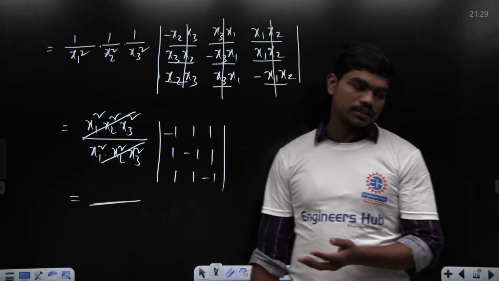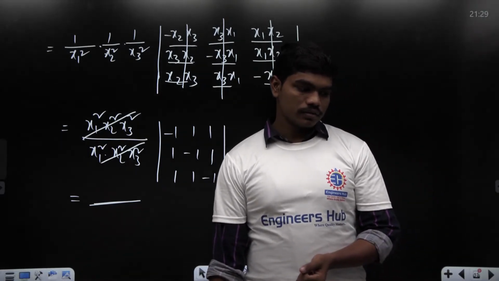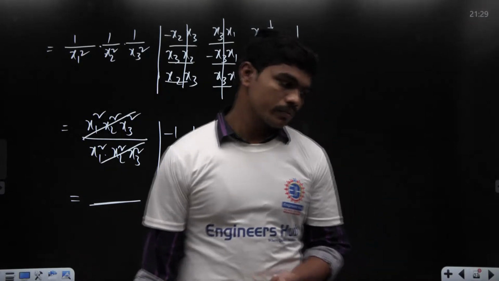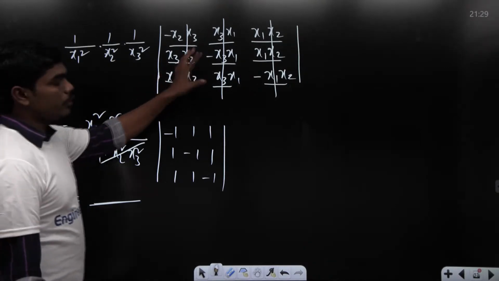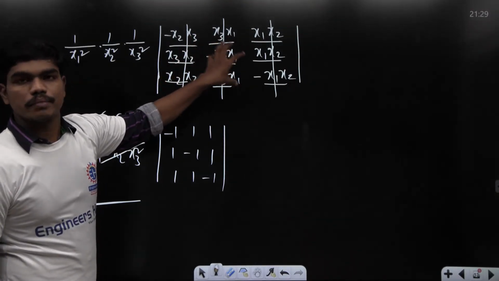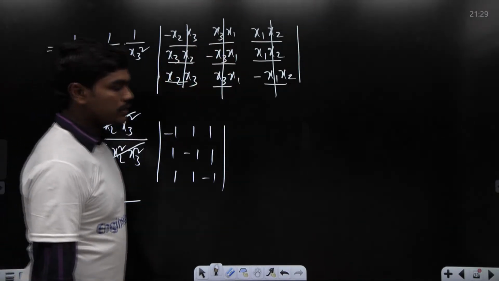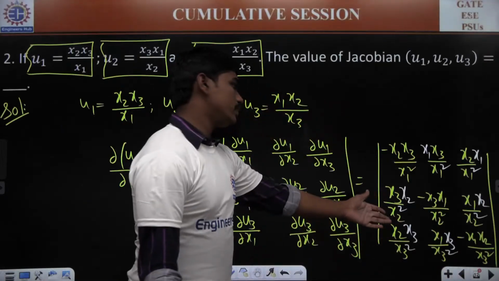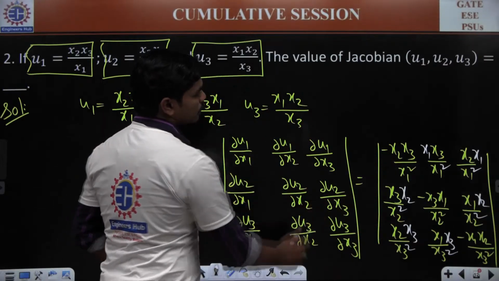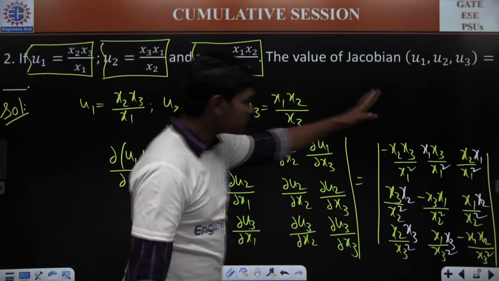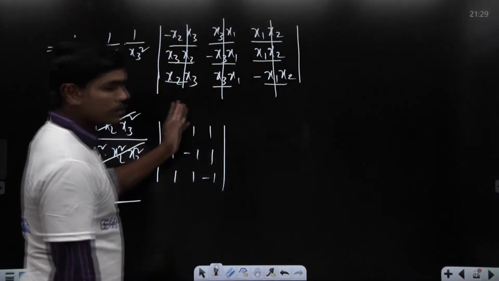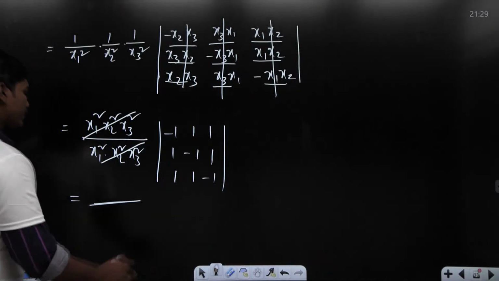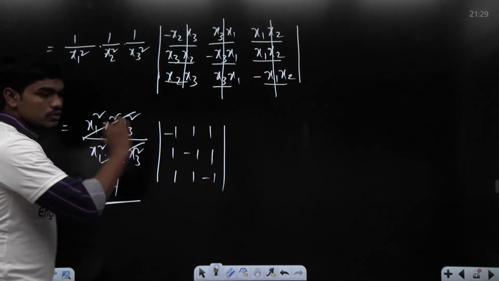But please tell me the correct answer. See, the terms are big to write, but actually the problem is very simple. Till here, it's the common part. If you know the partial derivatives, you can write this step in a direct way. Once you write this step, this is the second step, and here is the answer. If you calculate, you should get 4. So 4 is the answer for this.